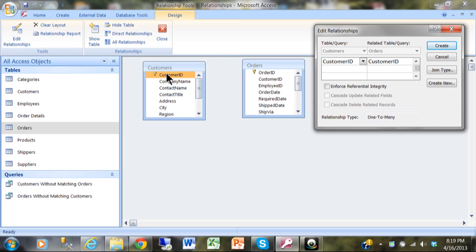So one customer can have many orders. Now look at these choices over here. These are optional. Let me explain what they mean. I'm going to pick on Enforce Referential Integrity.